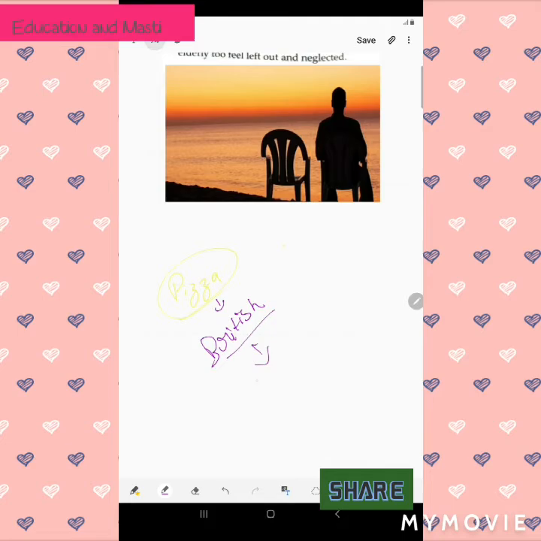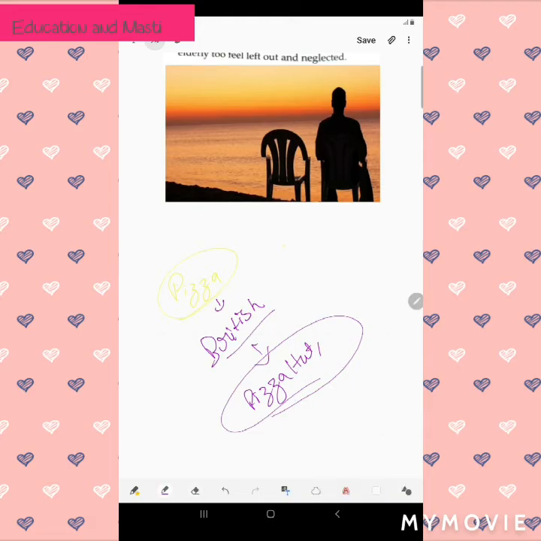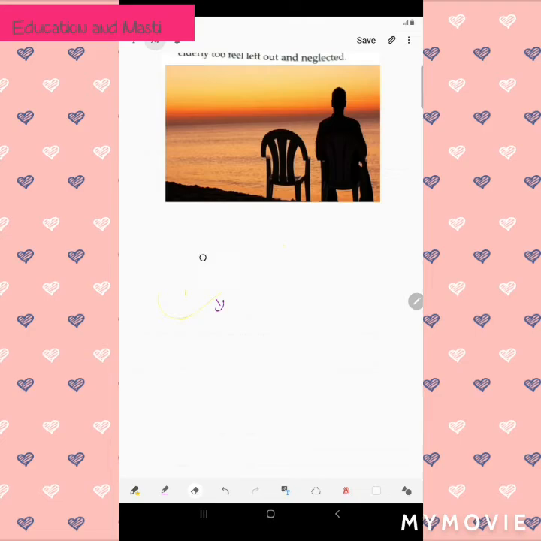So from British, now you know pizza has many outlets like Pizza Hut, Domino's, and all these places where we get pizzas. This is not our local tradition or our local cuisine. This is an alien cuisine. Why? Local things we know: dal bati, litti chokha, these are all local things. But slowly they are vanishing, and pizza, burger and all are taking the place of those vanishing local traditions and cuisines. So this only happens when immigrants come to a new country.